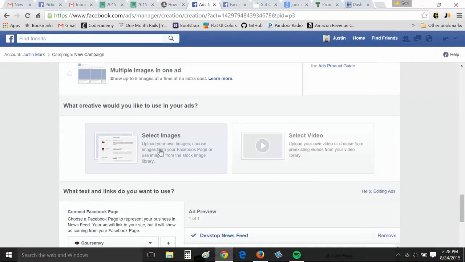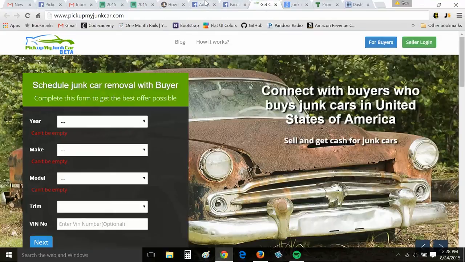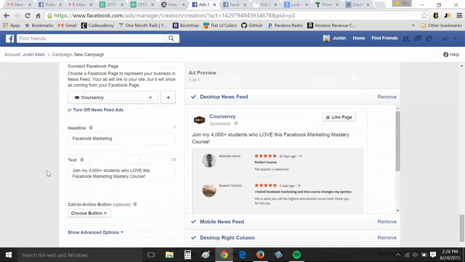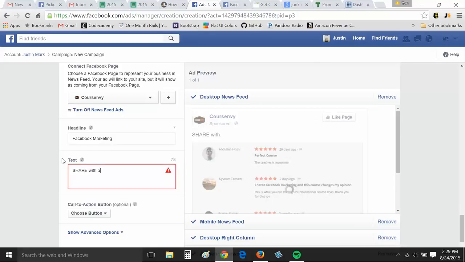Obviously, let's input a junk picture. That same junk car, that's great. Rusty old car. That'll be our photo. But really, we need a call to action that's very firm here. One I can think of right away. Share with anyone who has a rusty car just sitting around.